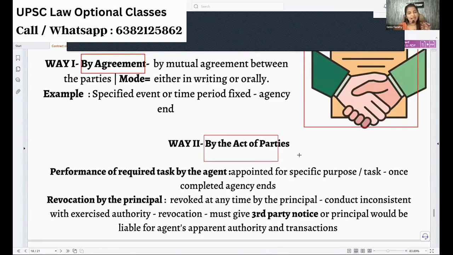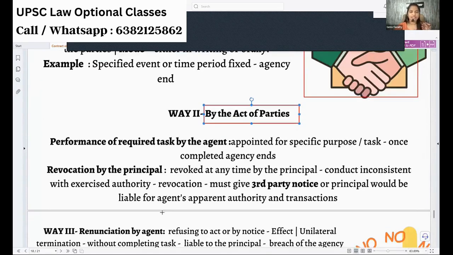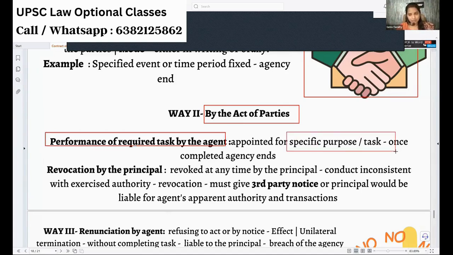And next we have by the act of parties. Say for example, we have created an agency to do a particular act. I have called a painting agency to paint my house for this Pongal. So they started the painting work. Maybe I have a very big house and they are taking some 20 days to paint it. Once it is completed, once the performance is done, agency ends. So by the act of parties, when the specific purpose for which the agency is appointed is completed, the agency ends.